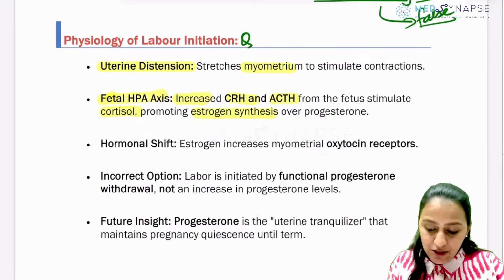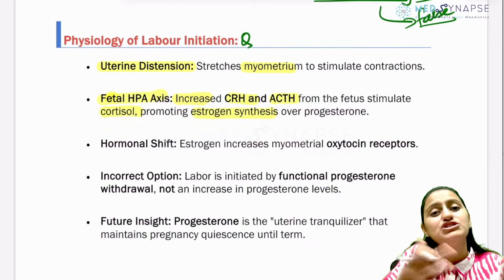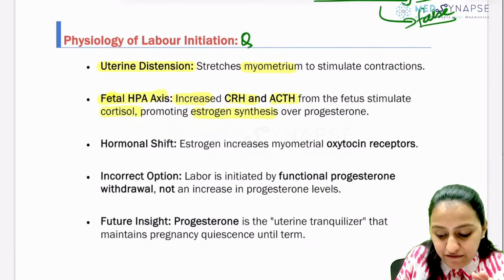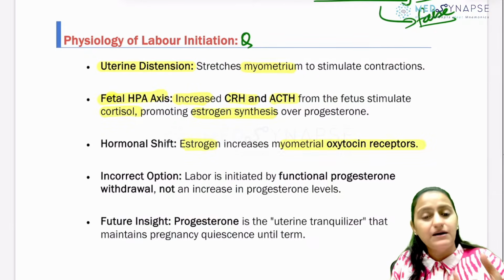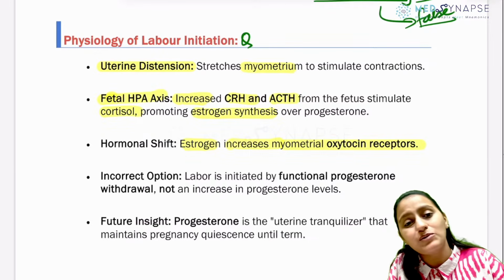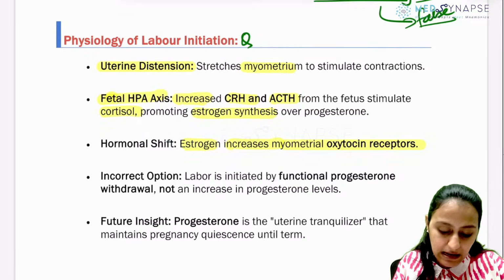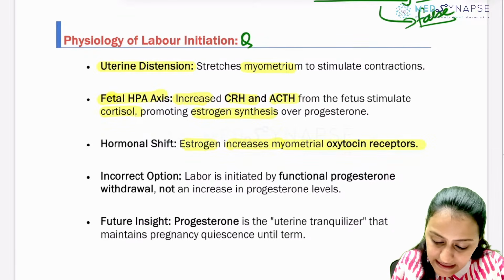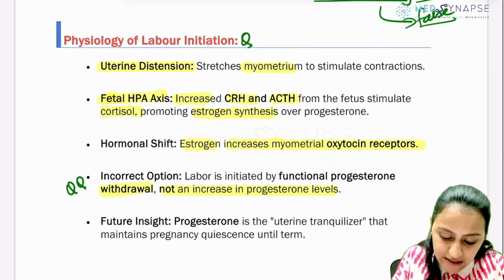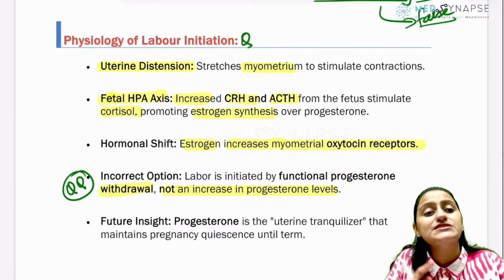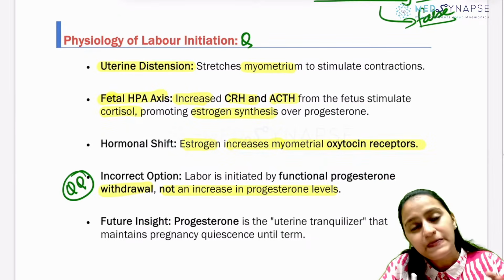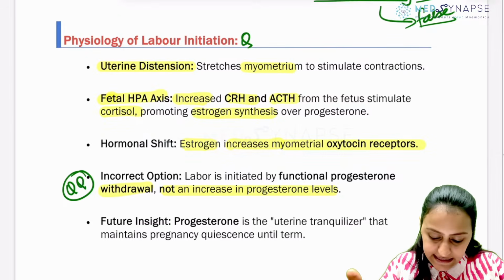The estrogen synthesis is promoted over the progesterone synthesis. Okay. So remember that the estrogen, coming just before the labor, helps in starting the labor. Because of the estrogen, the oxytocin receptors in the myometrium get increased. So that is how the hormonal shift from progesterone to estrogen is helping. Remember, labor is initiated by progesterone withdrawal, not an increase in progesterone. This is also a question asked. It is not the increase in progesterone, rather the progesterone withdrawal that is leading to labor. Estrogen has a role in labor initiation.